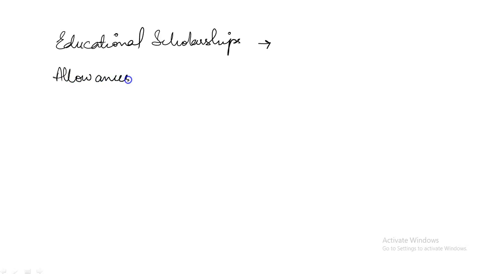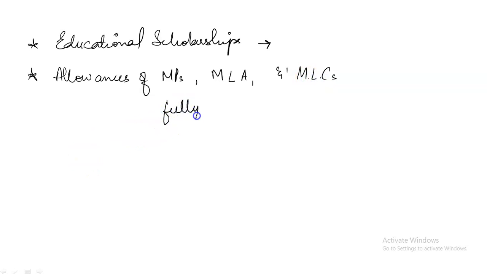Then we have educational scholarships, which are granted to meet the cost of education, are fully exempted. Any allowances provided to MLAs, MPs, members of parliament, members of legislative assemblies, or MLCs, that amount received by them by way of daily allowance is fully exempted.